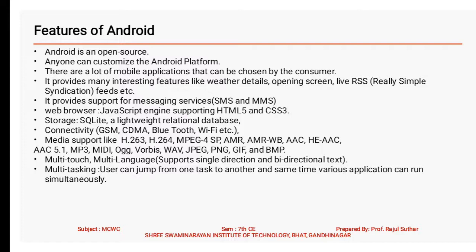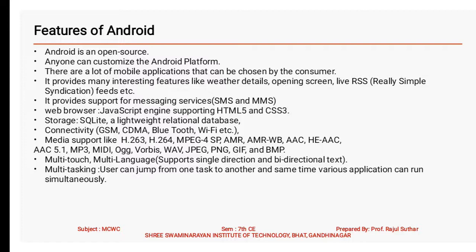What are the features of Android? Android is open source. Anyone can customize the Android platform, so we can modify it. There are a lot of mobile applications that can be chosen by the consumer.